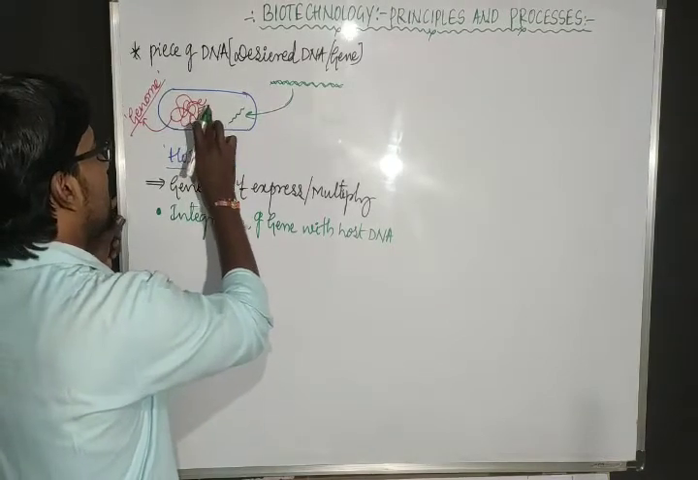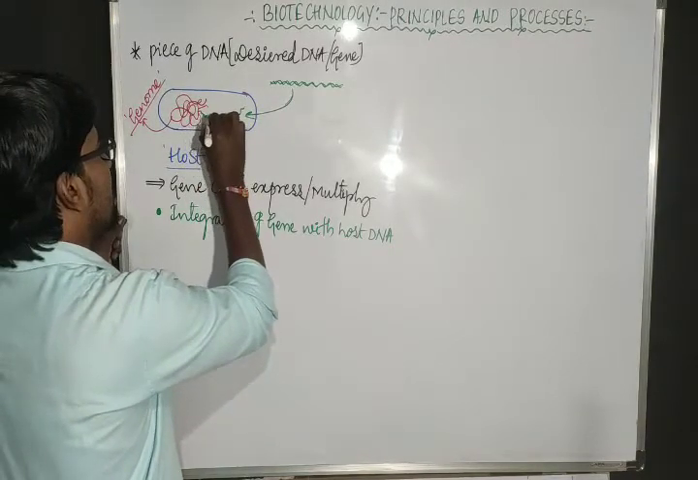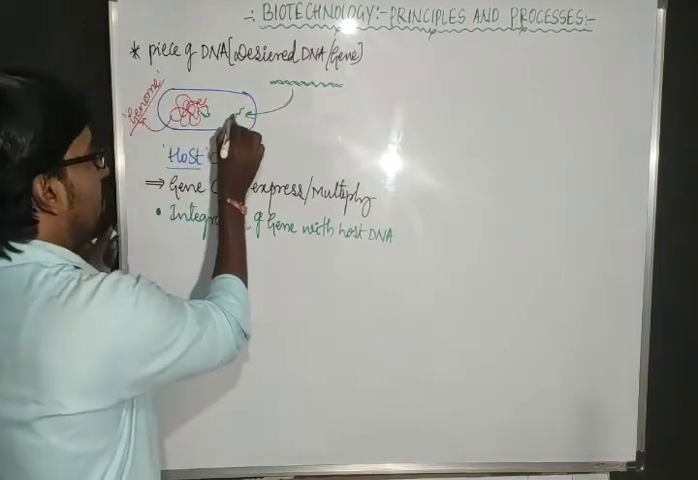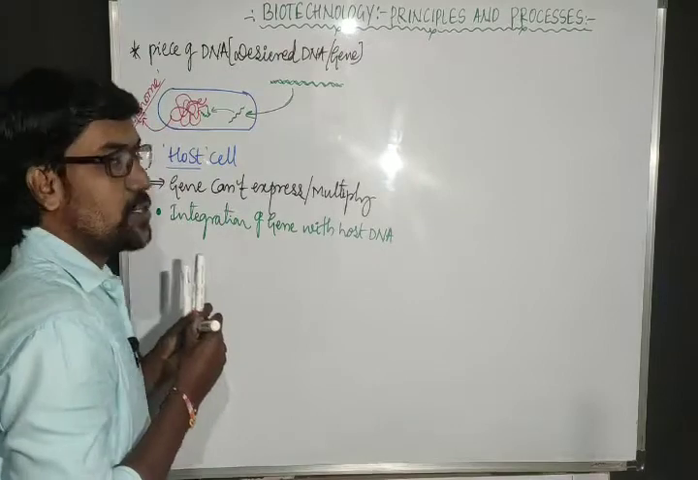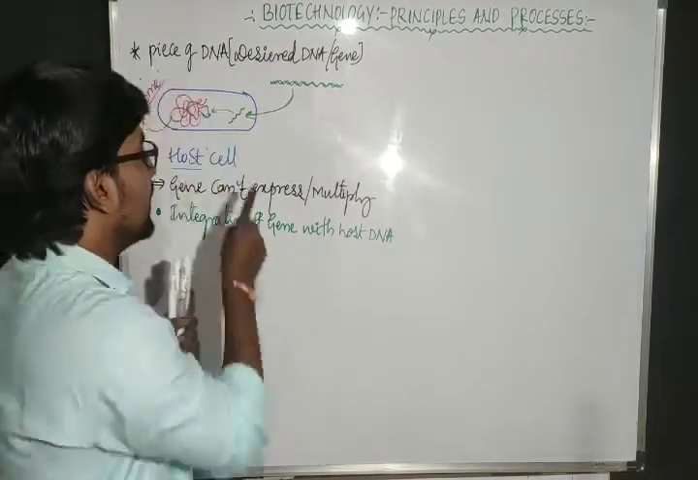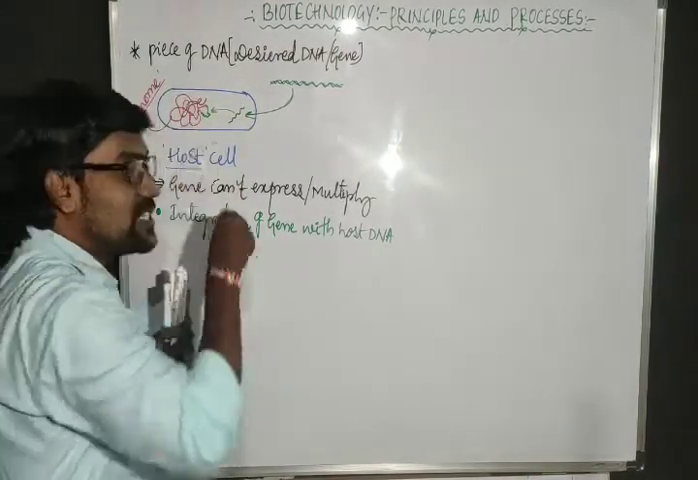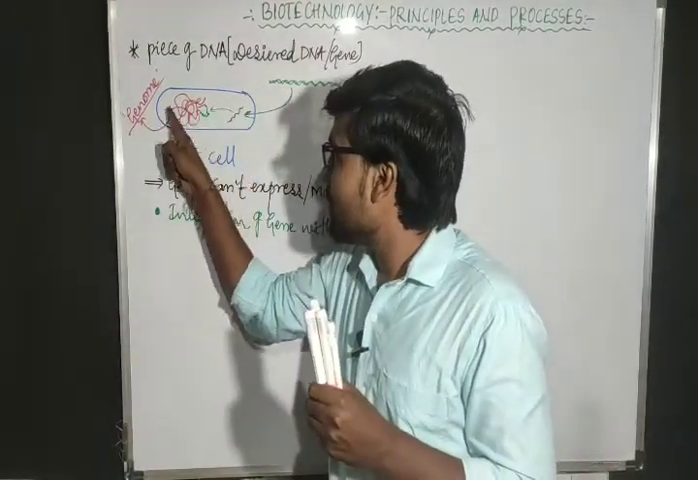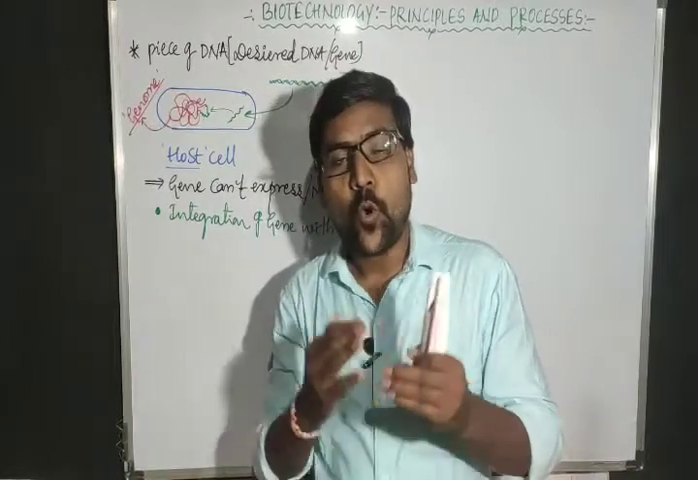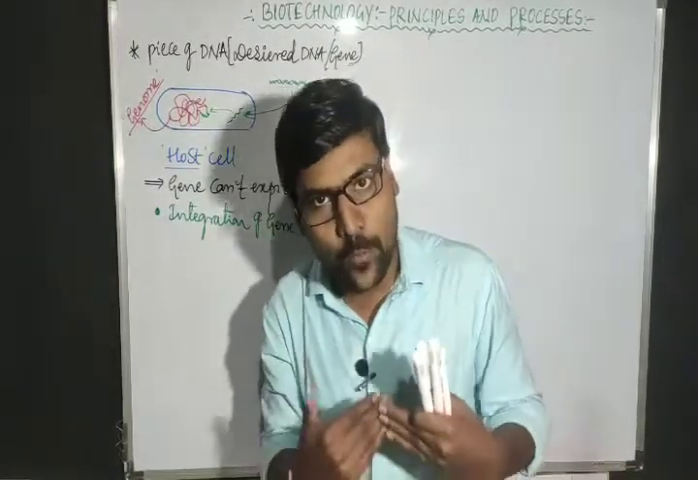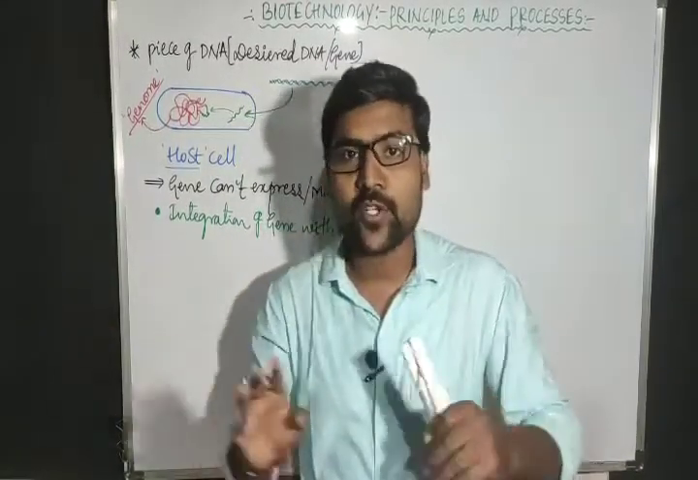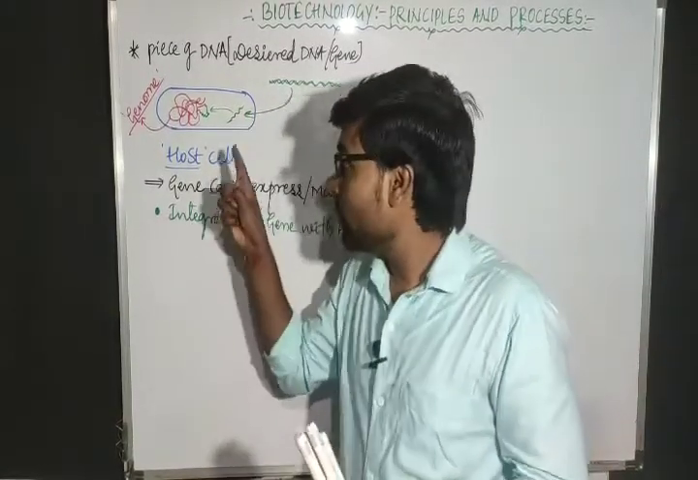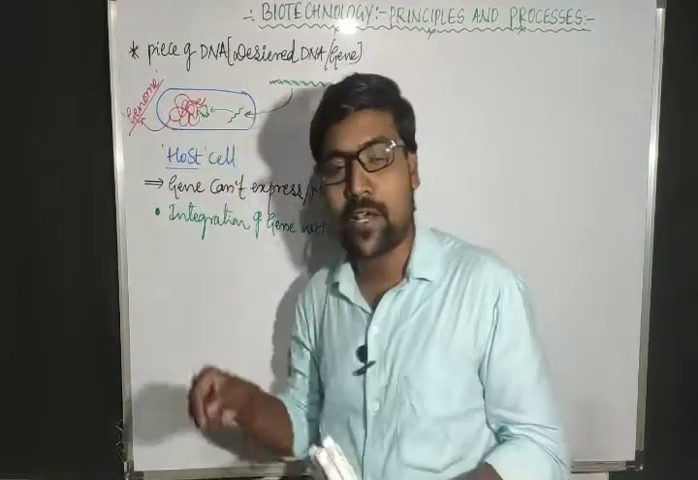So let us consider that the gene is mixed here, right? This gene is mixed here. Now it is mixed. So after mixing, this gene becomes a part of this DNA. After mixing, this gene becomes a part of the host DNA. When that gene becomes part of the host DNA, then everything is normal. It can express and it can multiply. So the condition is it must become a part of the host DNA.